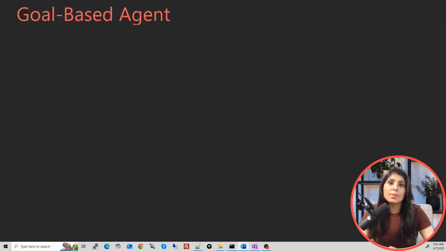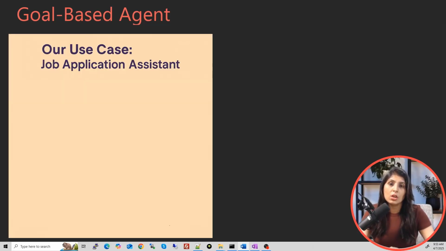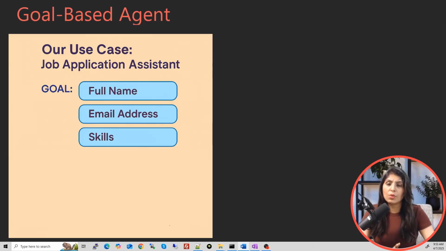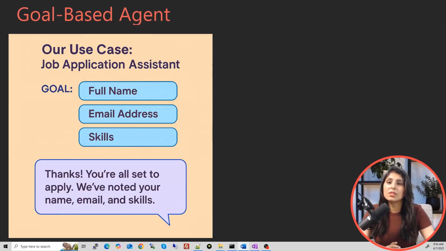So today we are going to build a job application assistant. This agent will help users to complete their job applications. The goal of this agent is to collect three important details from the user. The first detail is the full name of the user, then the email address, and skills. These are the three details the agent will collect from the user, and this is the goal of the agent. And once the agent has all three, it will respond with a message saying thank you, we noted your details, or something like that. Now let's see how goal-based agents work.